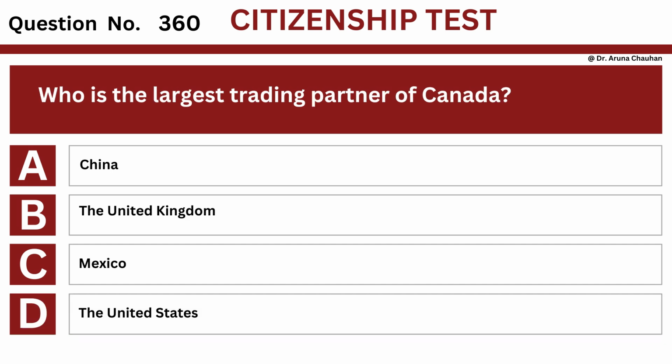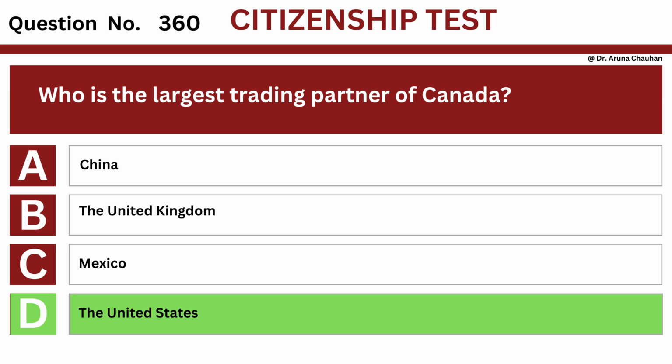Question number 360. Who is the largest trading partner of Canada? Option A, China. Option B, the United Kingdom. Option C, Mexico. Option D, the United States. The answer is option D, the United States.